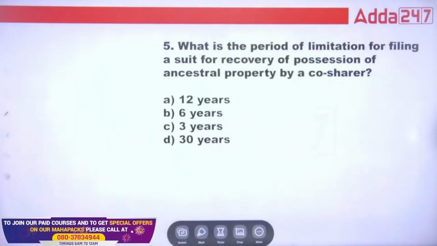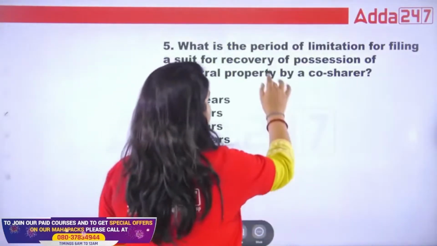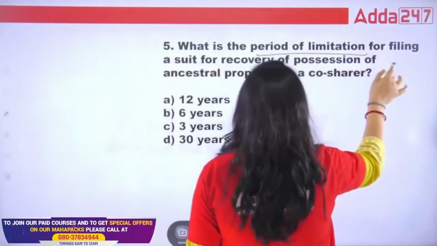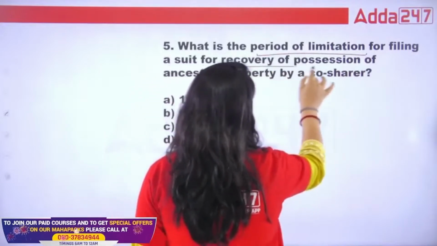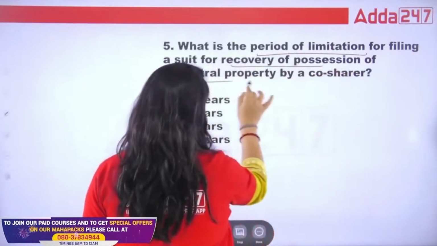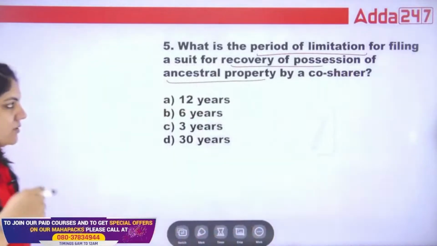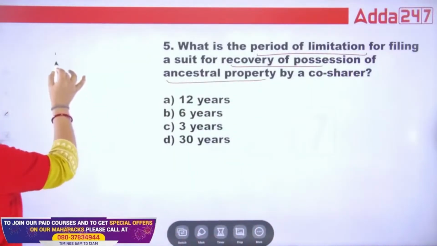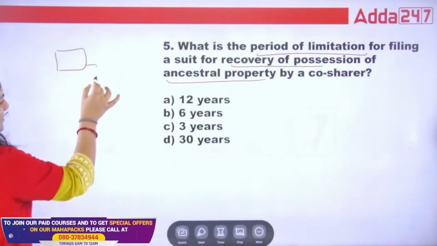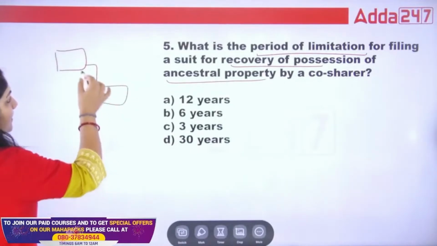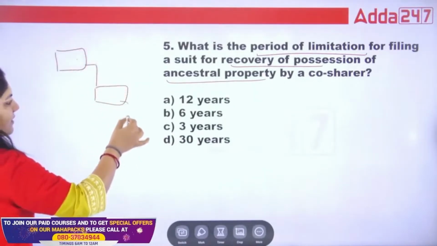Okay, next. What is the period of limitation for filing a suit for recovery of possession of the ancestral property by the co-sharer? Suppose grandfather's property will come to the father, grandfather to son.